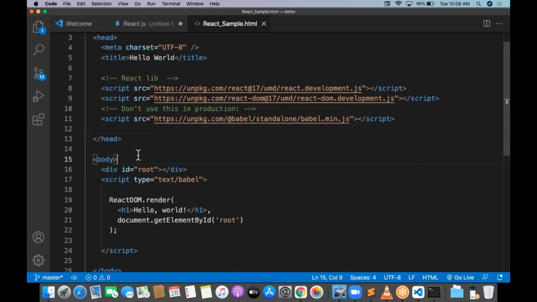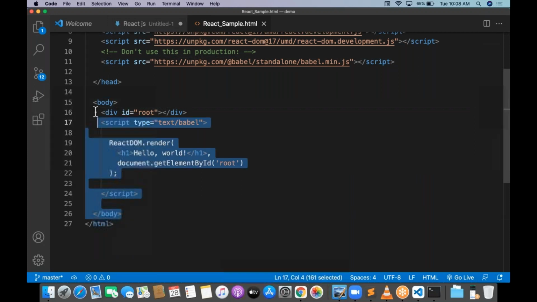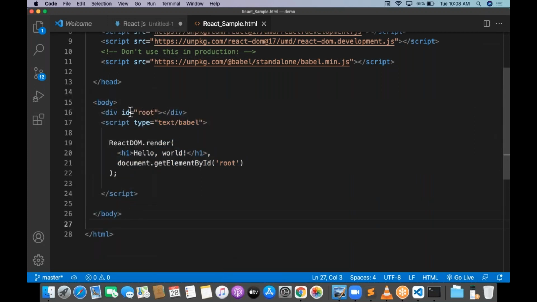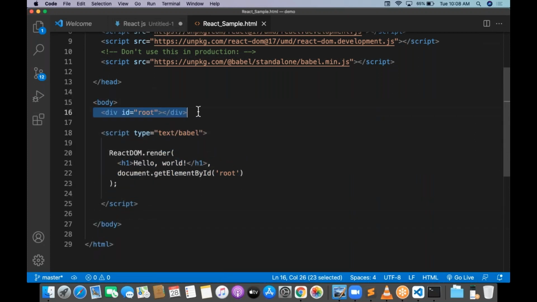After the React library, we have the body. Inside the body, there is one HTML element called div. Div contains some ID, and the ID is root. We know what an ID is. ID is nothing but an attribute for the element. So that root is important. React basically uses the ID of the HTML content. Okay, so that ID is root.